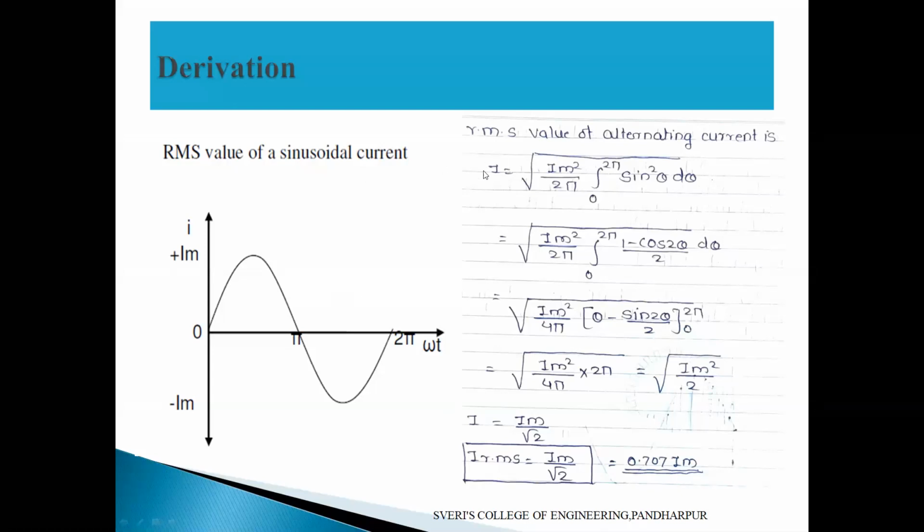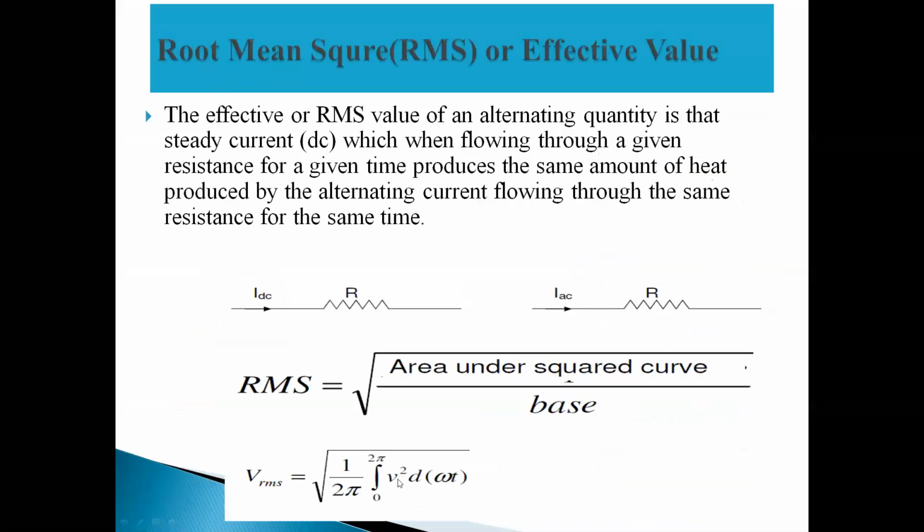We consider directly capital I and capital V, which is nothing but the RMS value. So I equals the square root of, first we have to write the equation i equals Im sin omega t. So IRMS equals the square root of 1 by 2 pi, integral from 0 to 2 pi of i square d omega t. This is for the voltage, v square d omega t, and that is for the current, i square d omega t.